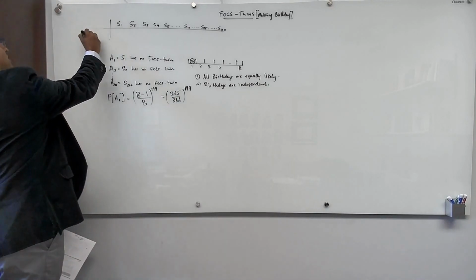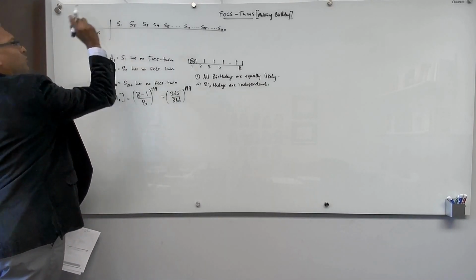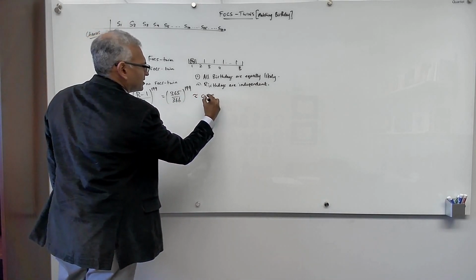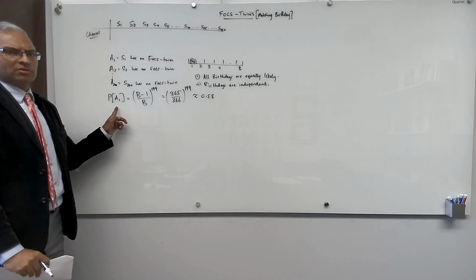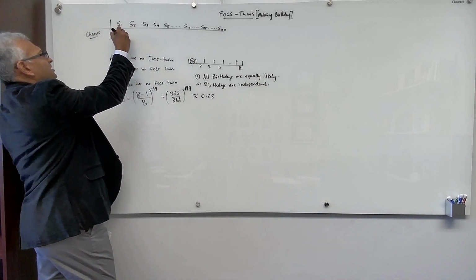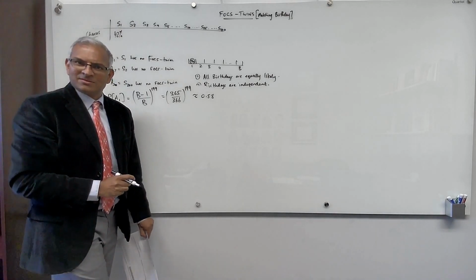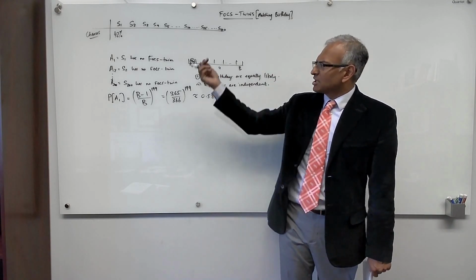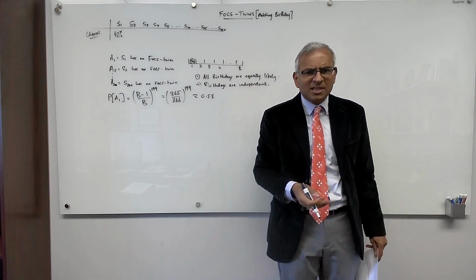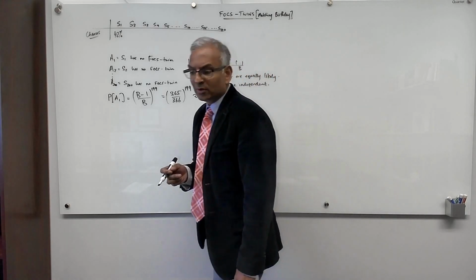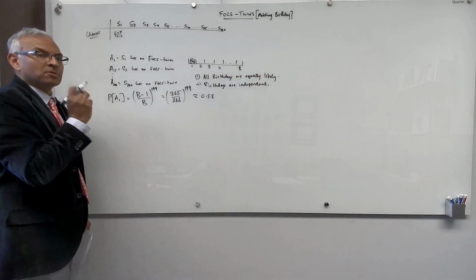So the chance that student 1 has no FOCS-twin, if we compute this, is approximately 0.58. So the chances that I succeed with student 1 are approximately 42%. Wow! So it doesn't look like such a miracle anymore, because with the first student my chances are roughly 4 in 10, almost 50%, that I will succeed in finding a FOCS-twin. So it's not that much of a coincidence when you actually sit down and compute the probability.